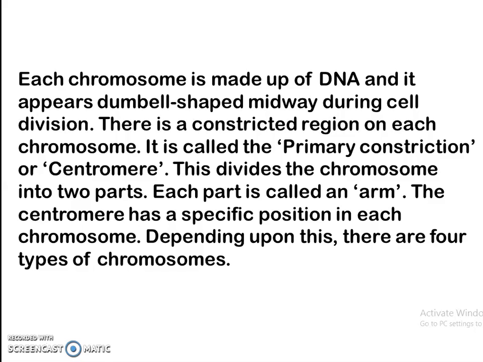Now this centromere divides the chromosome into two parts and each part is called an arm. The centromere has a particular position in each chromosome and depending upon this we can classify the chromosomes into 4 types. So let us study which are the 4 types of chromosomes.